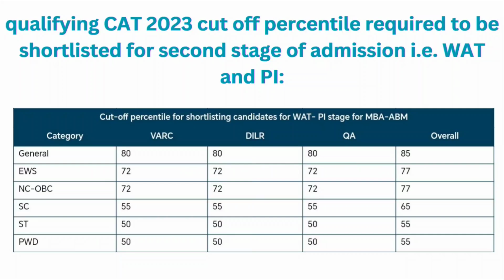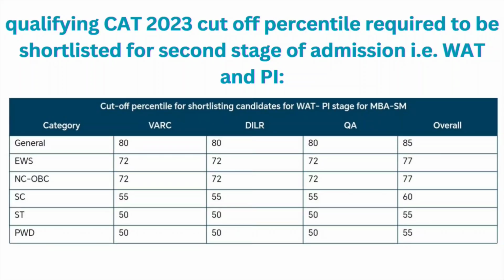For SC category, it is 55 percentile for the VRC, DILR and quantitative ability section, and overall you should have 65 percentile or more than that in your CAT entrance examination. For ST category, it is 50 percentile for the VRC, DILR and quantitative ability section, same with the PWD, and overall you should have 55 percentile or more than that in your CAT entrance examination.